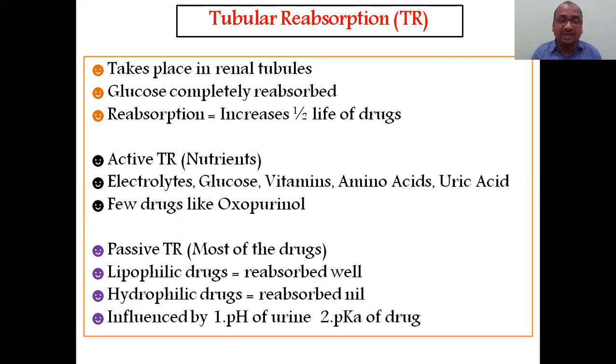Mainly all the nutrients, like electrolytes, glucose, vitamins, amino acids, uric acid, are reabsorbed. Again, they are filtered in the glomerulus and reabsorbed. A few drugs, like oxypurinol, also. Next is passive TR. Two types of TR are there: active TR and passive TR. You know, active transport and passive transport, the same mechanism. Most of the drugs are reabsorbed back by passive transport. Passive tubular reabsorption, most of the drugs.